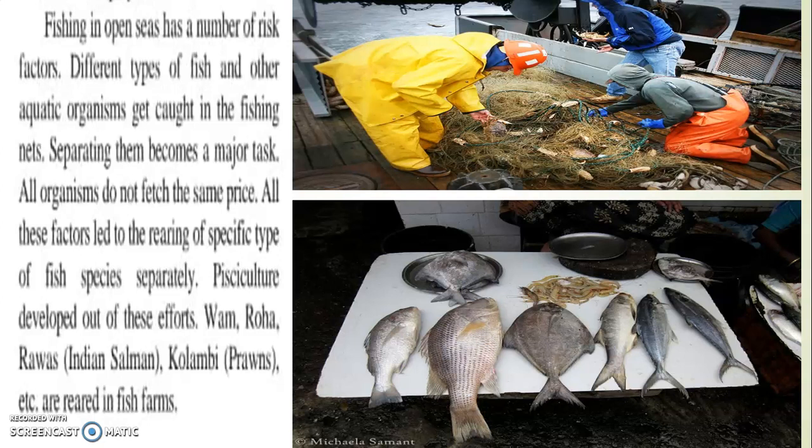As you can see in the picture, various other things have been caught in the net, and then it becomes very difficult to separate them from the net. So when these fish ponds are there, only specific types of fishes are being reared. As you can see, fishes like catla, rohu, ravas, which is Indian salmon, and Columbi prawns are reared.